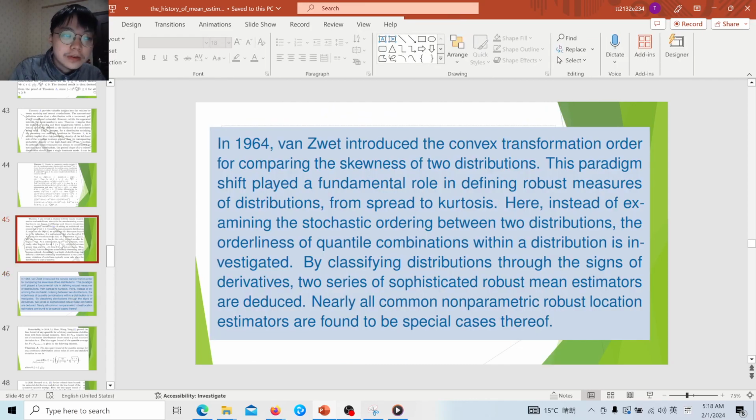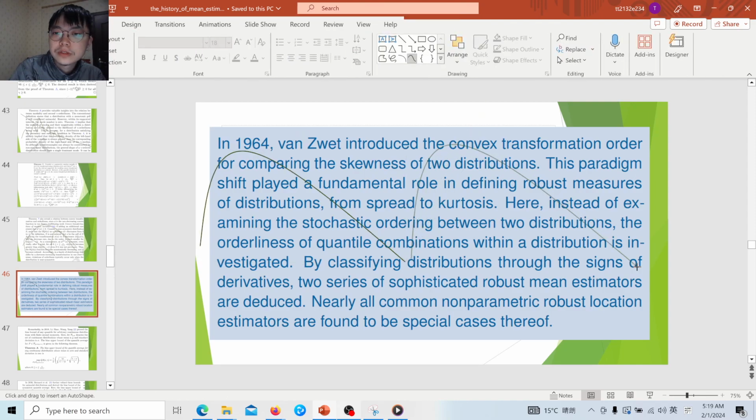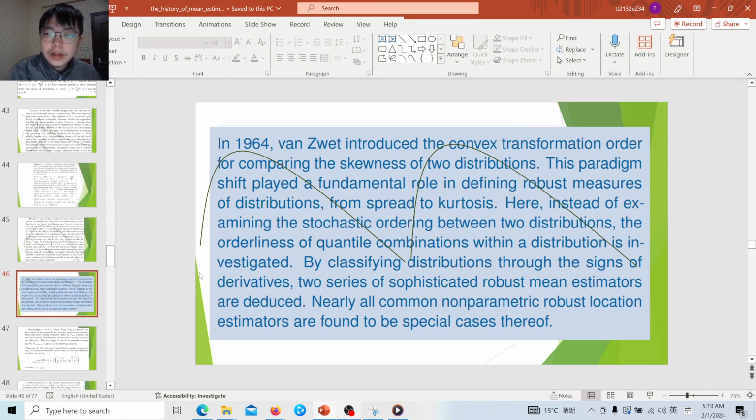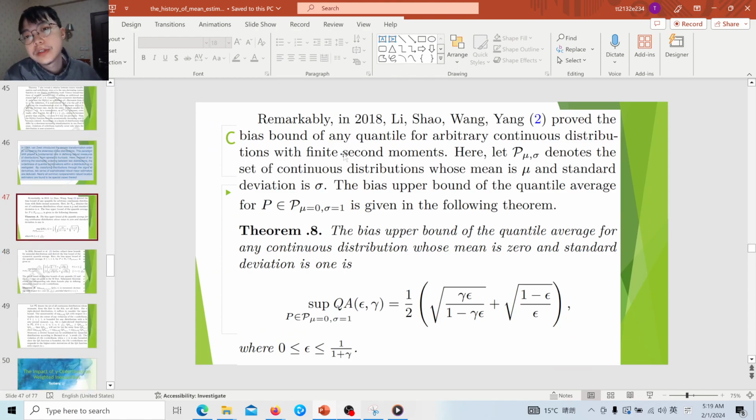And Van Zwet introduced the convex transformation in order to compare the skewness of two distributions and define robust measures of skewness and also kurtosis. His approach is comparing the stochastic ordering between two distributions, and what we have done here is investigating the orderliness within a distribution. So it is conceptually similar. And more importantly, if we consider the violation of orderliness, in 2018, Li, Shao, Wang and Yang, Chinese mathematicians, proved the Bayer's bound of any quantile for an arbitrary continuous distribution.